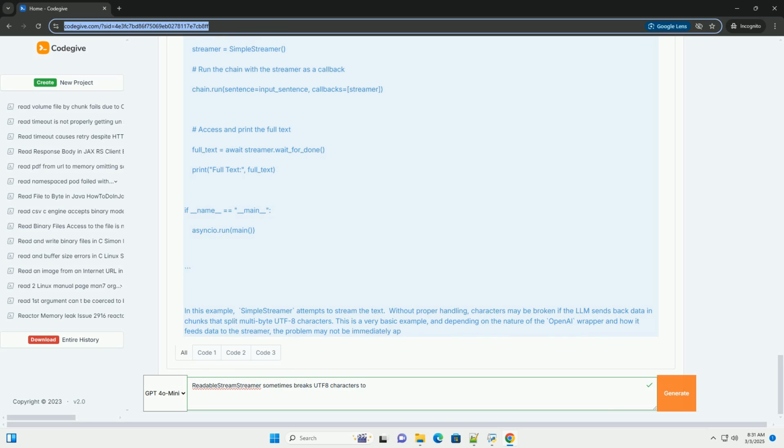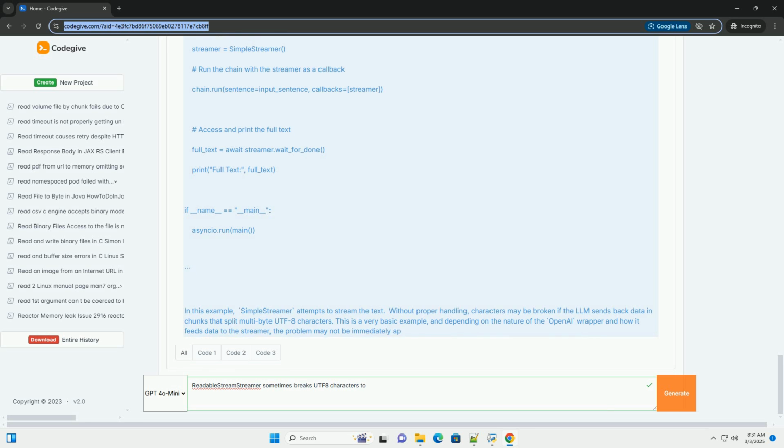Database connections: if your LLM uses data from a database, ensure your database connection is configured for UTF8. File handling: in Python, for example, when reading text from files, explicitly specify the encoding. API responses: when consuming data from external APIs, check the content type header in the HTTP response. It should indicate charset equals UTF8. If it's missing or incorrect, try to explicitly decode the response body as UTF8.